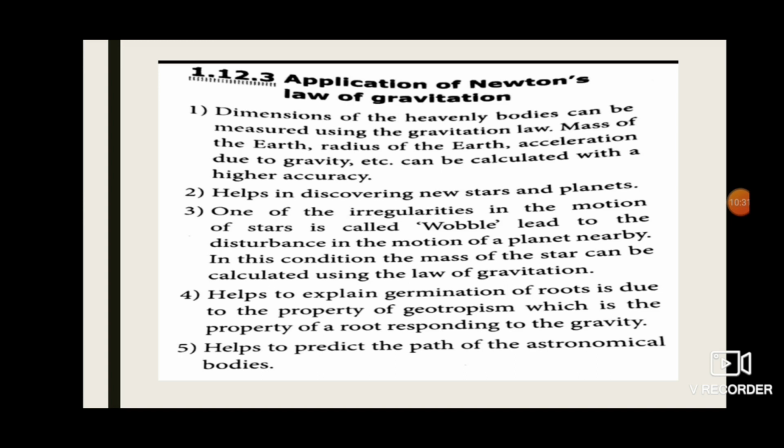Next, the fourth point is, this law helps to explain germination of roots due to the property of geotropism. First, roots all grow downwards, right? So to explain that germination, the downward growth of roots, this is helpful for studying it. And the last point is, it helps to predict the path of the astronomical bodies. The path of the earth, which we call the orbit, it is helpful for studying all of that. So these are the applications of Newton's law of gravitation.